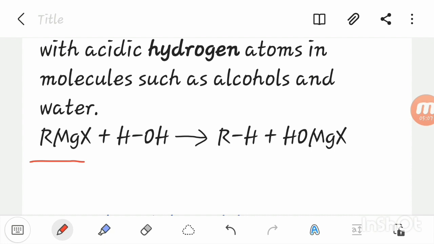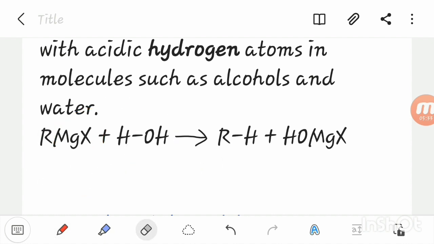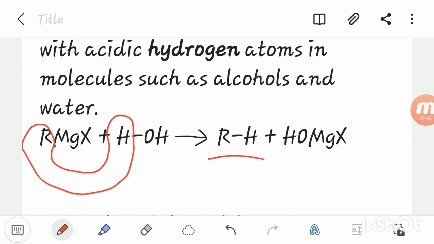Grignard reagent reacts with a water molecule, and in this reaction the active hydrogen of the water molecule reacts with this alkyl or aryl group and forms alkane, and the rest will combine together. As we can see, this R reacts with this hydrogen and forms alkane.